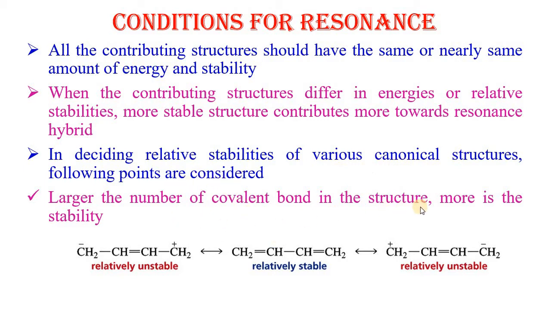Larger the number of covalent bonds in a structure, the more is the stability. Now structure number 2 is more stable than structure number 1 and 3 because it has the maximum number of covalent bonds.